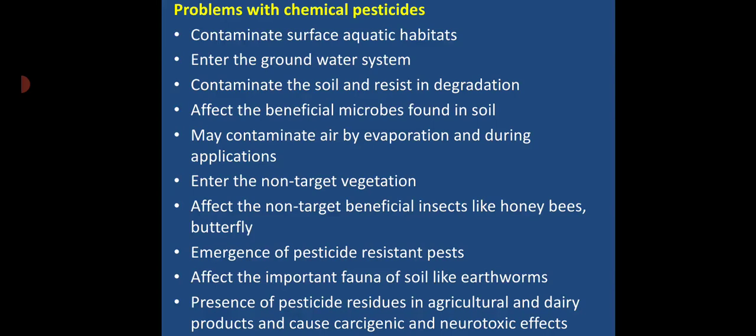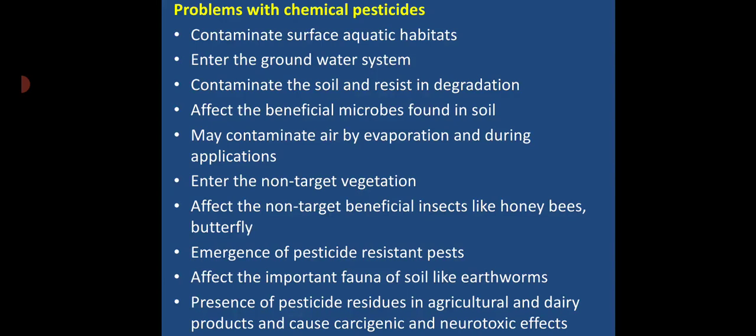It can affect non-target beneficial insects like honeybees and butterflies; these are the beneficial insects. These may also be affected by these chemical pesticides. An important disadvantage is there is a chance of emergence of pesticide-resistant pests. When we use a particular pesticide continuously, there is a chance of resistance development among the pests. That is the important